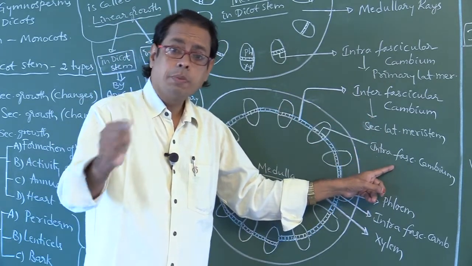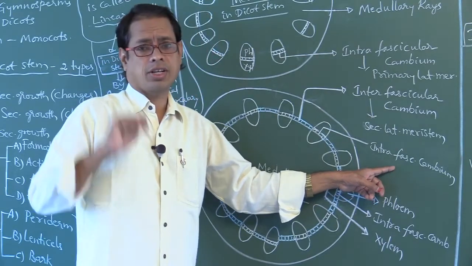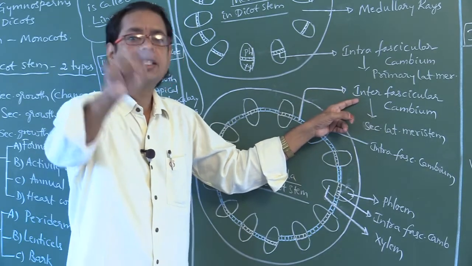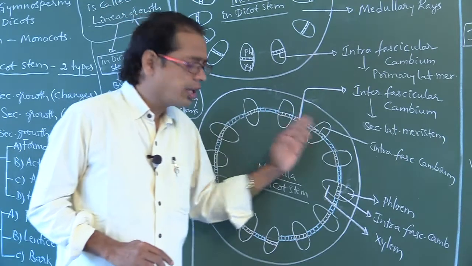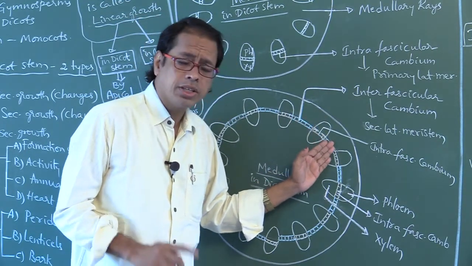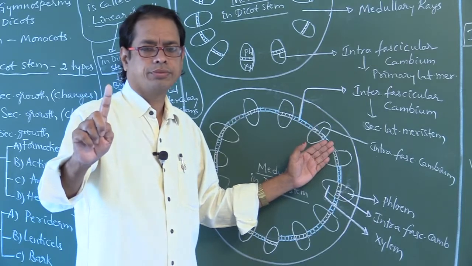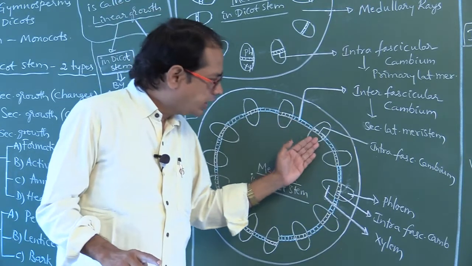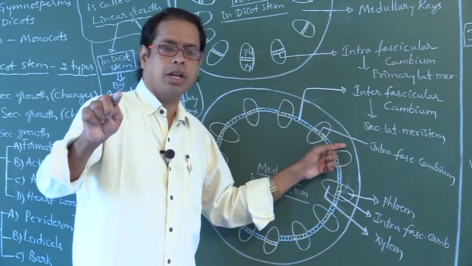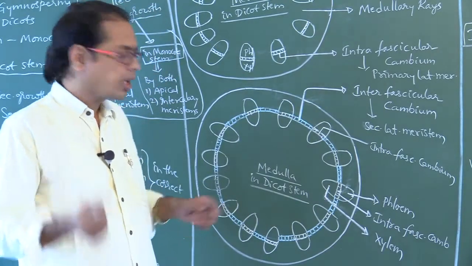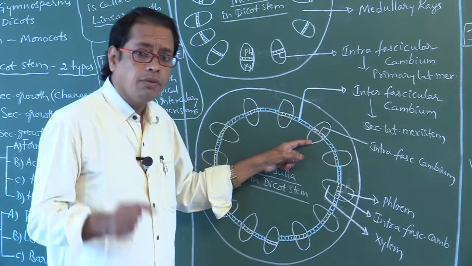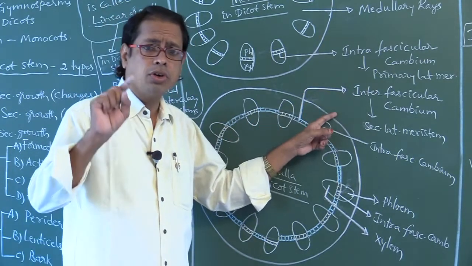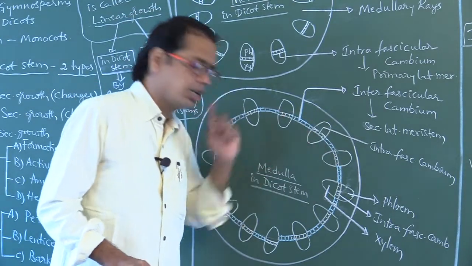Intravascular cambium is primary in origin but secondary in function, whereas intervascular cambium is secondary in origin, secondary in function. Try to concentrate, my dear students. Intravascular cambium is formed during primary growth. Intervascular cambium is formed during secondary growth. Where do you find intravascular cambium? In between the vascular tissues of the same vascular bundle, whereas intervascular cambium is found between vascular bundles.